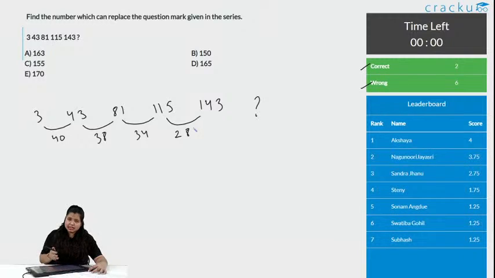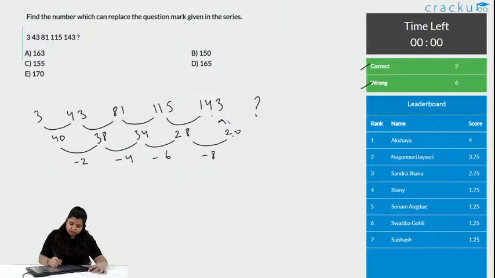Can you see an increase? Yes, definitely, right? There is minus 2, this is minus 4, this is minus 6. So, the number here should be minus 8, and if you do minus 8, what you get is 20. If you add 20 here, what you get is 163. Option A is the correct answer. Definitely, Poonam.